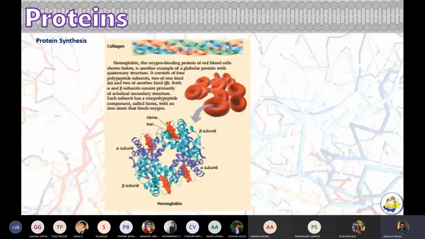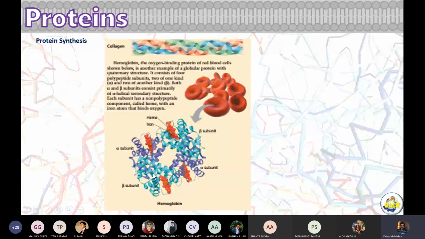So in this case, the quaternary structures are all alpha helices joined together. In the case of hemoglobin, you see alpha and beta, majorly alpha helices. Light blue and dark blue are 2 different kinds of subunits, but made up of a total of 4 subunits.